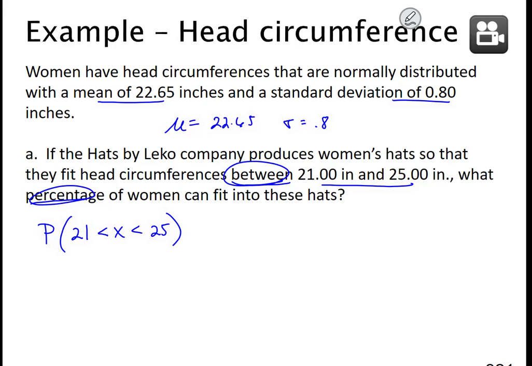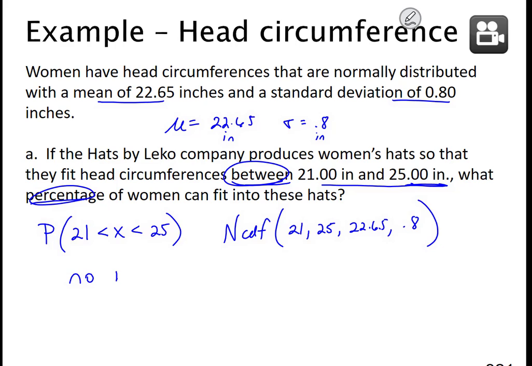You don't have to worry about the nines or the negative nines, and because it is inches, just like your mu and your sigma, you know that those numbers were along the horizontal axis, which means we're using normal CDF from 21 to 25. Mu is 22.65 and sigma is 0.8. Now notice our sigma is 0.8 and we're not dividing by the square root of anything because we're only looking for the probability of one person fitting into these hats. There's no group, there's no N, and so we don't have to divide by anything.